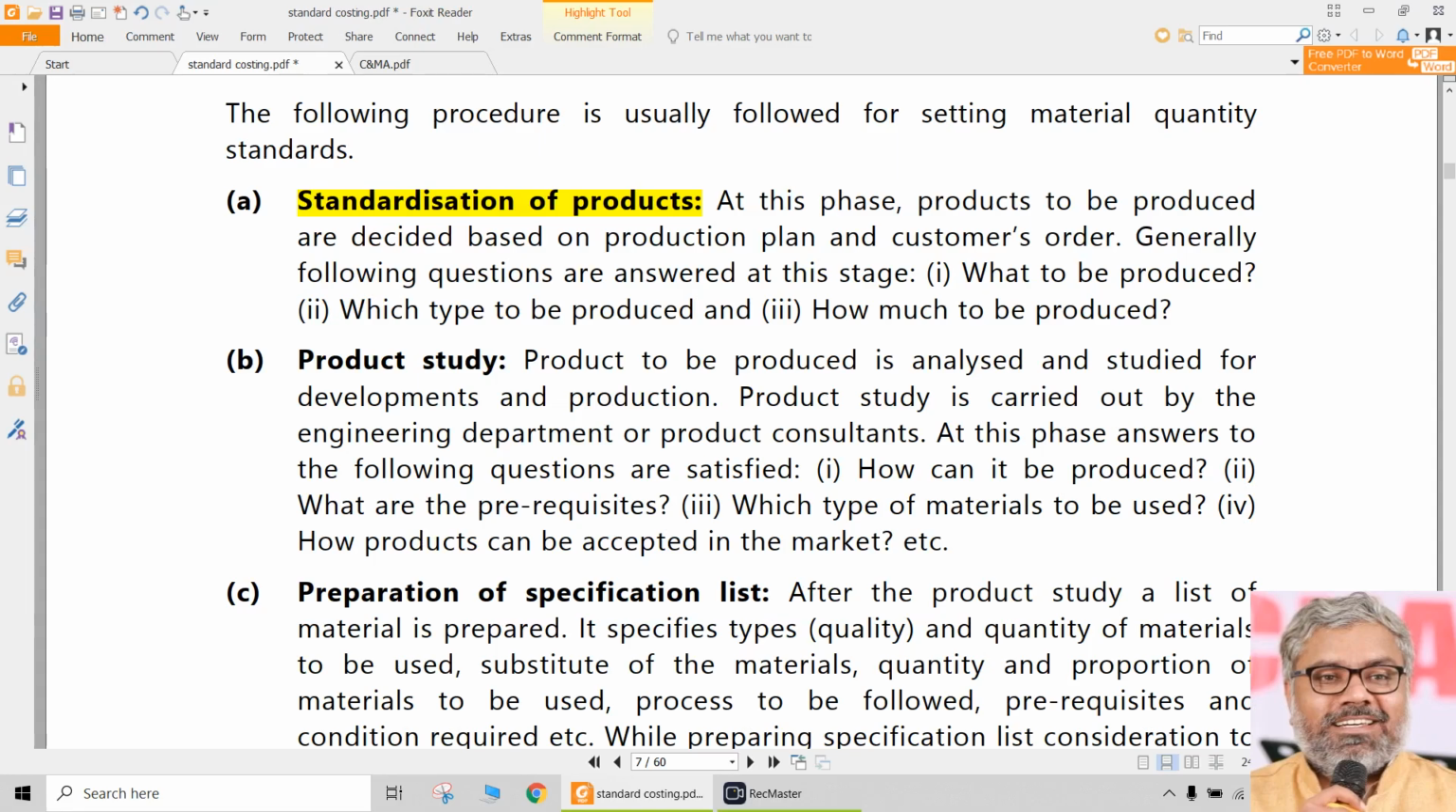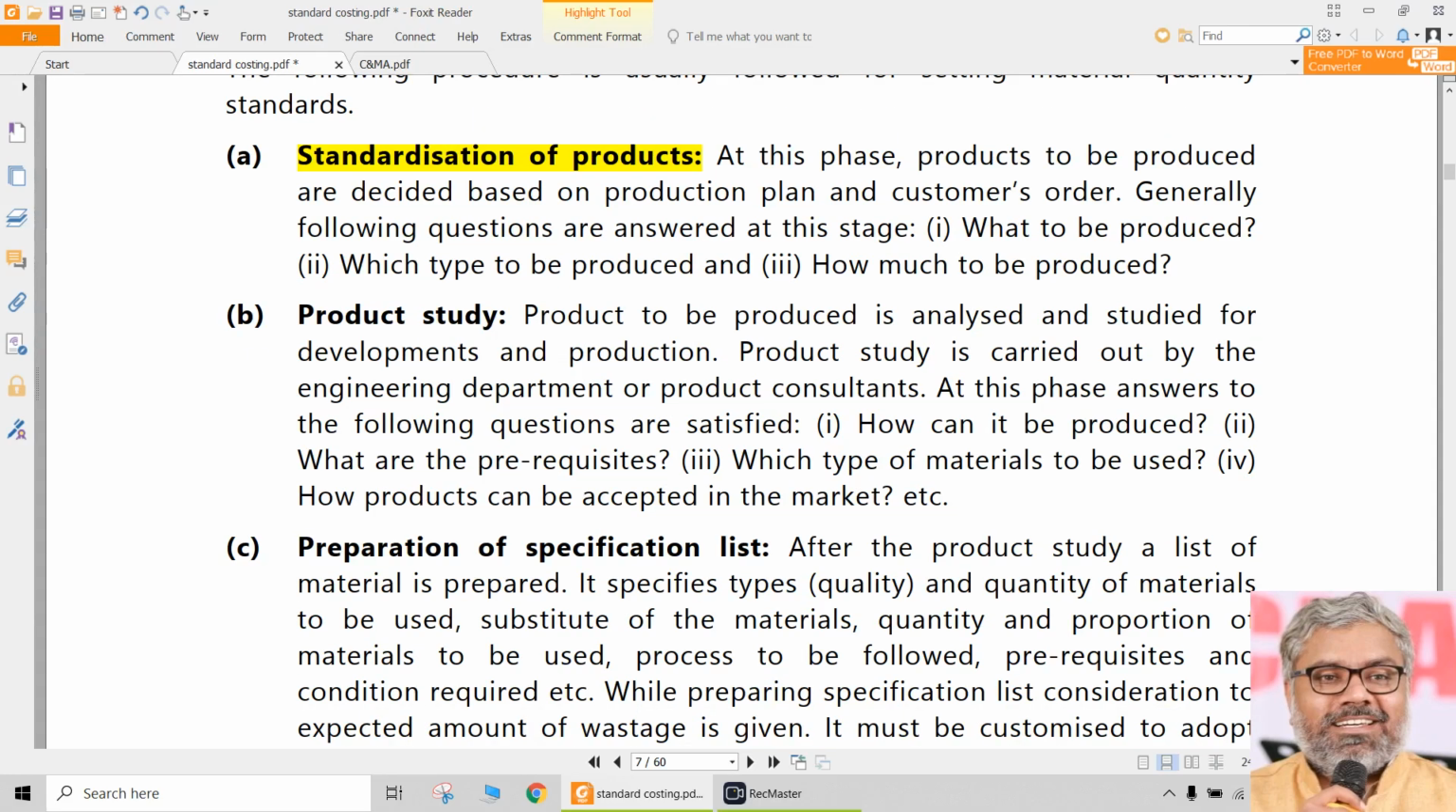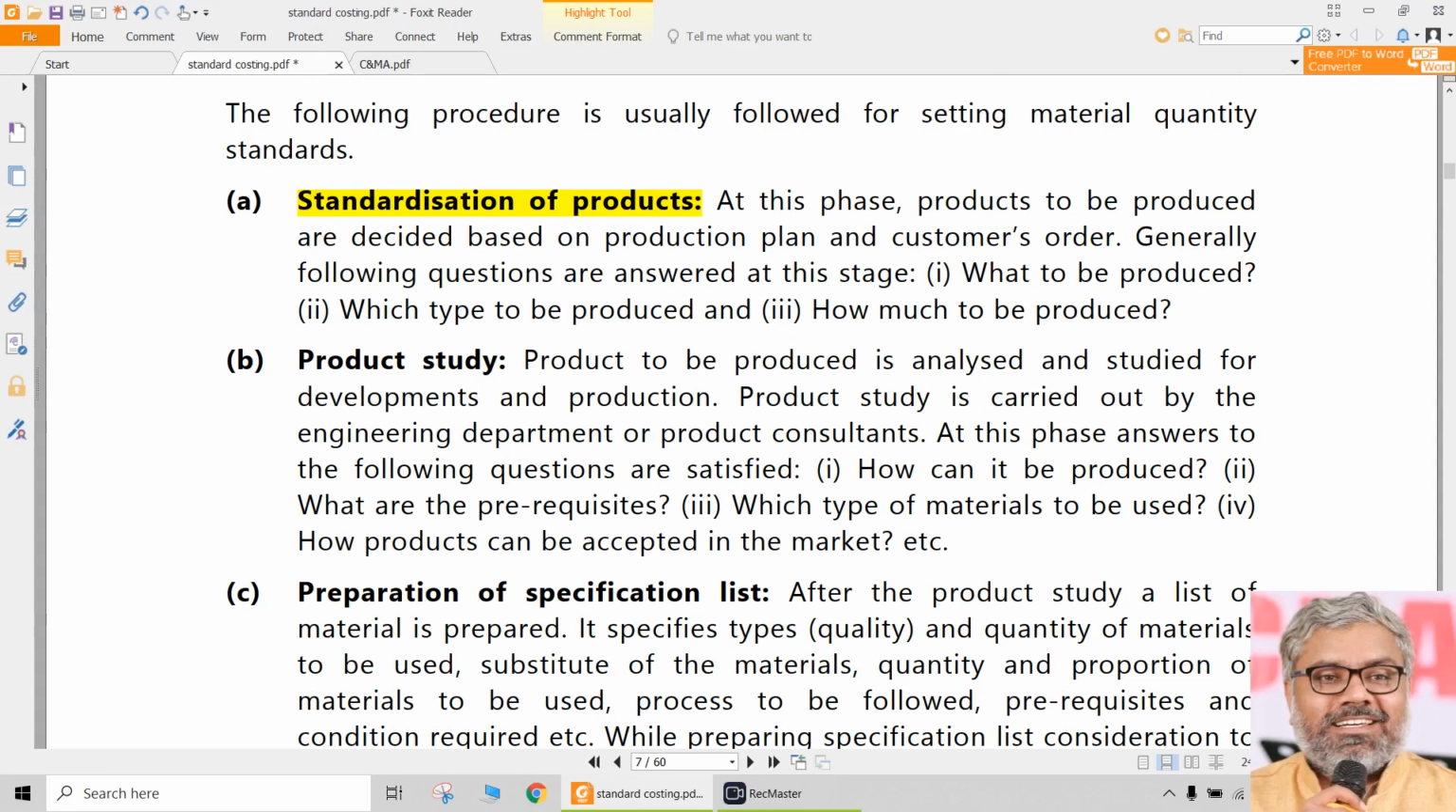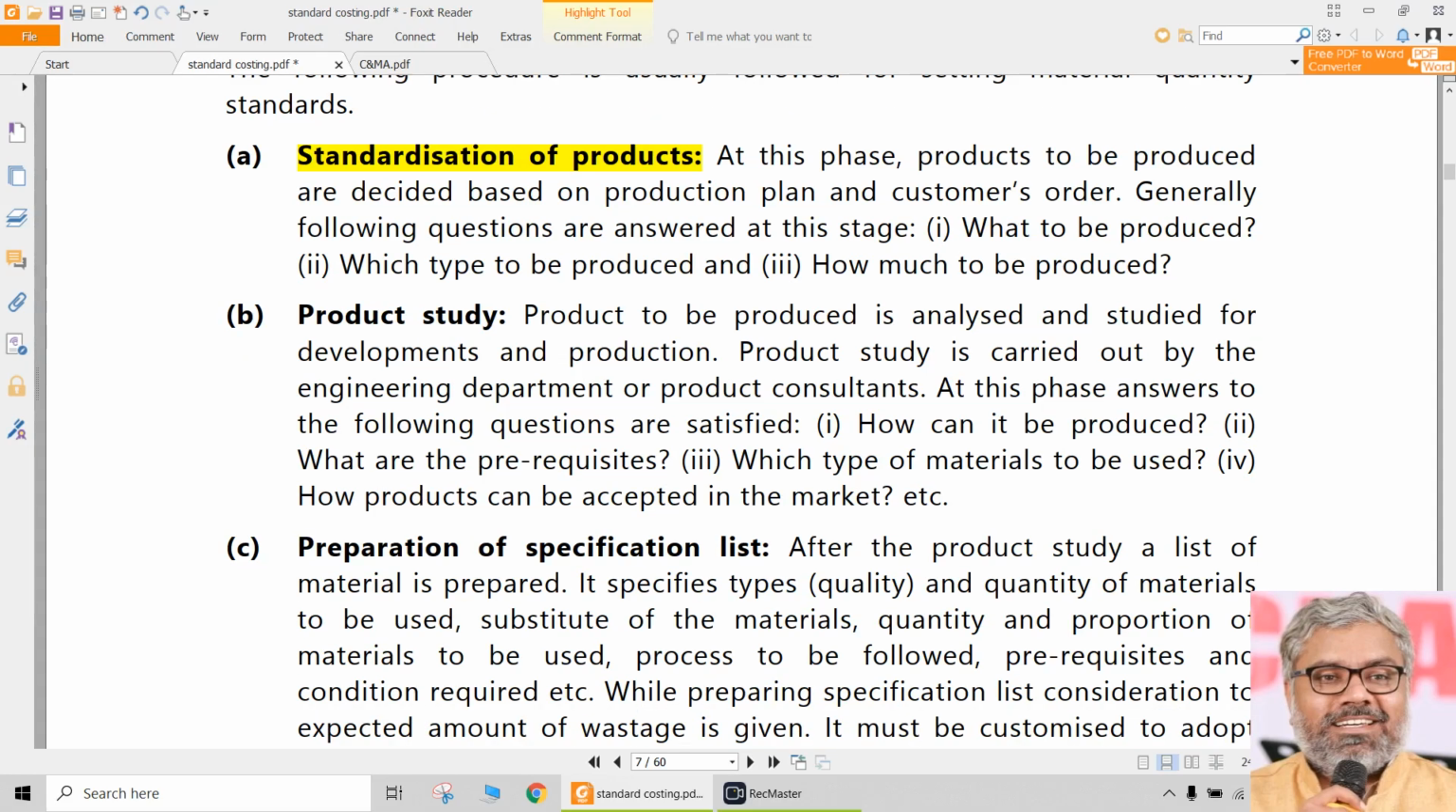Imagine if there is a dosa machine, which are available also. It will exactly use the same quantity of the dosa batter for each dosa. It will not use 1 gram more, 1 gram less. Exactly it will weigh and it will use that. That is standardization. And if that happens, the standard material that is required for manufacturing one dosa can be easily known. So for that, first of all, output should be standardized. That is a point to be noted.